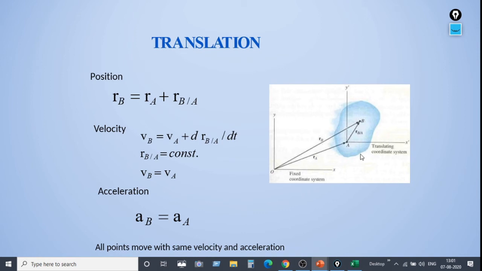The distance from A to B is called R of B from A. So this is how we have defined translatory motion in terms of position, velocity as well as acceleration.